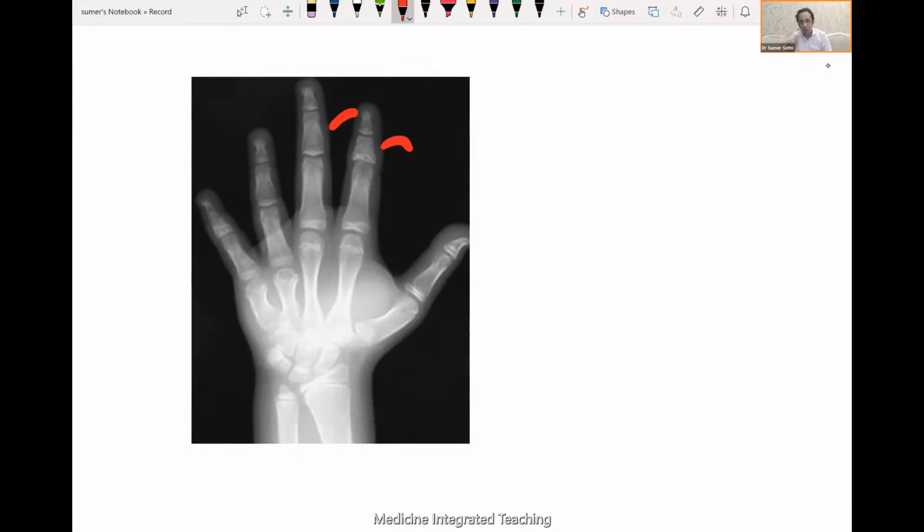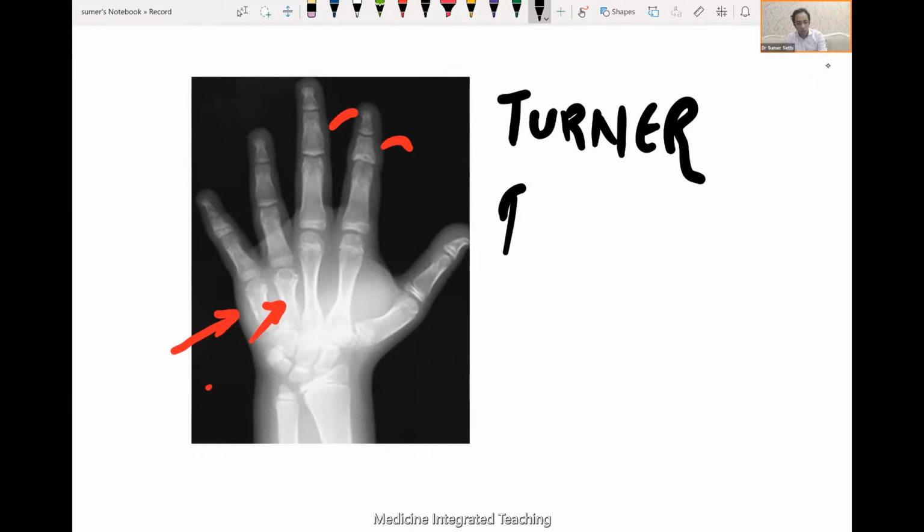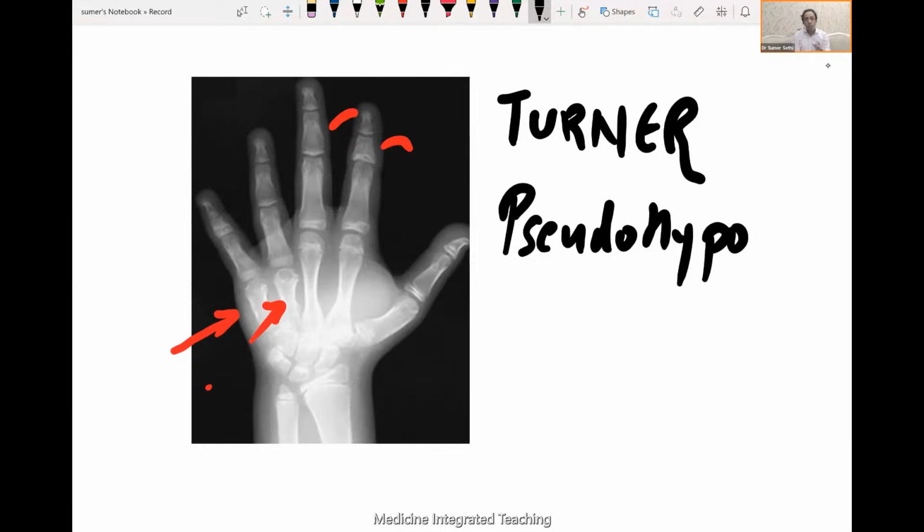But for hypoparathyroidism or pseudo-hypoparathyroidism, which we are talking about today, we look at these metacarpals. These are short fourth and fifth metacarpals. But pseudo-hypoparathyroidism may not be the only cause. A short fourth metacarpal is also seen in Turner syndrome. So remember that: pseudo-hypoparathyroidism, Turner syndrome, and it could be idiopathic or post-infective sequelae. But the two top things to remember here are pseudo-hypoparathyroidism and Turner syndrome.